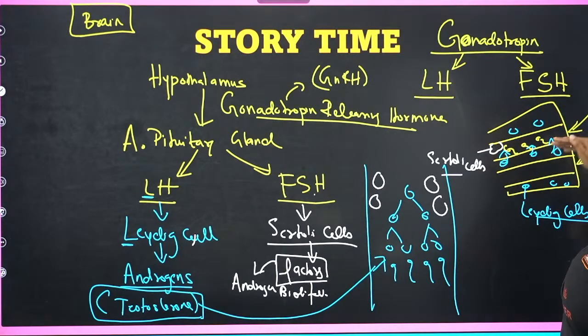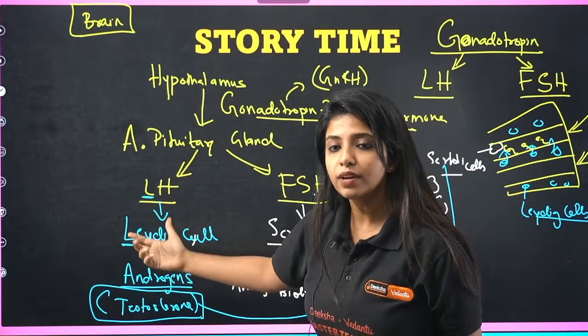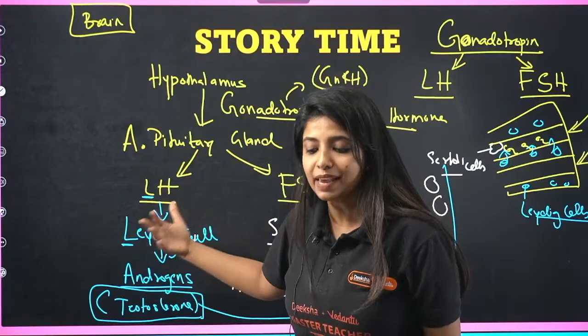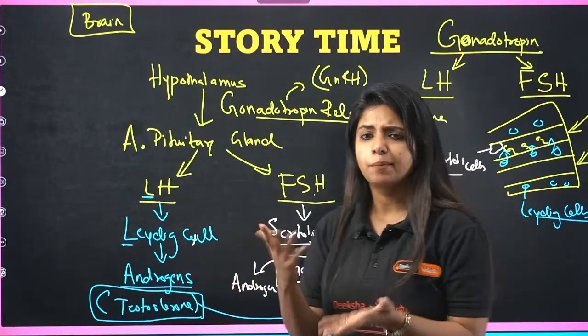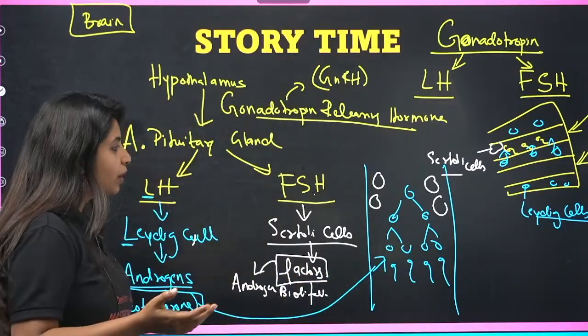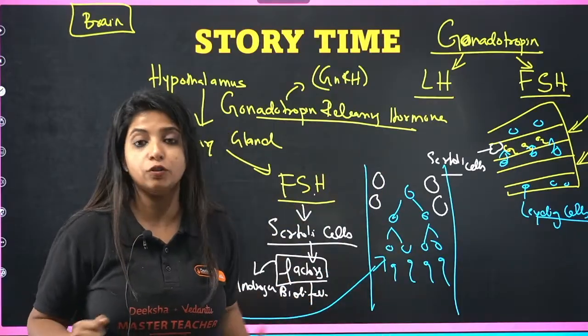Below that, the space that you have over here is filled with so many cells known as Leydig cells. What do they do? When LH acts on Leydig cells, it tells them to produce androgens, or the male sex hormones. That male sex hormone is testosterone. Basically, it is going to enter into the seminiferous tubule and help in the whole process of spermatogenesis to happen.